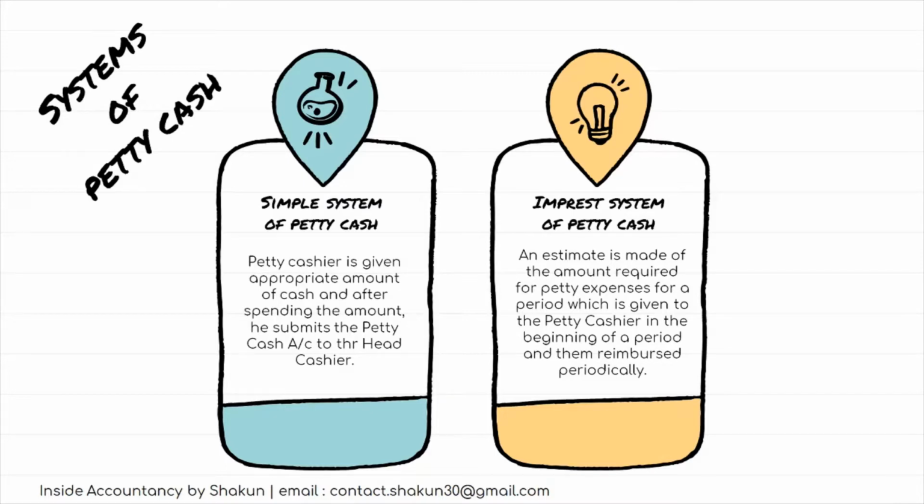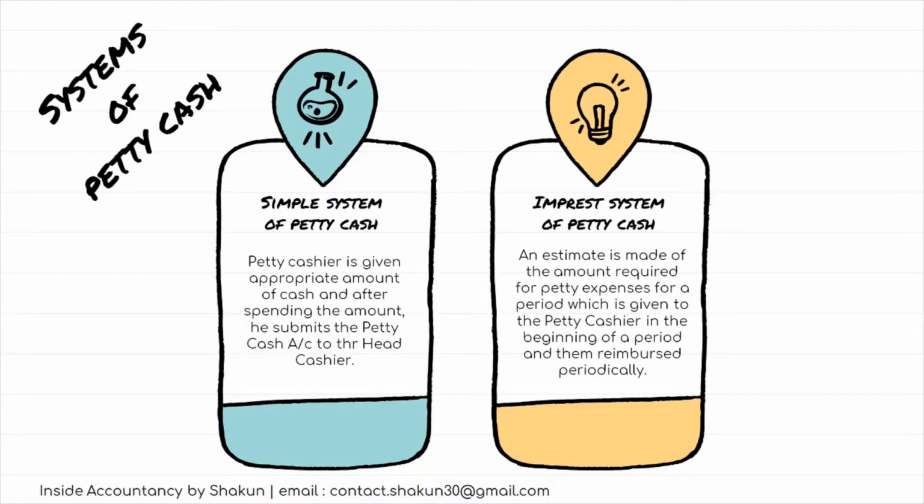Now, the amount of petty expenses paid by the petty cashier is reimbursed to him periodically. That means that when the petty cashier is given a certain amount of money, he has to make payments out of it. At the end of the particular period, he is reimbursed the amount that he had spent. So basically, at the beginning of the period for which the petty cash book is maintained, the petty cashier will have a certain amount of money.